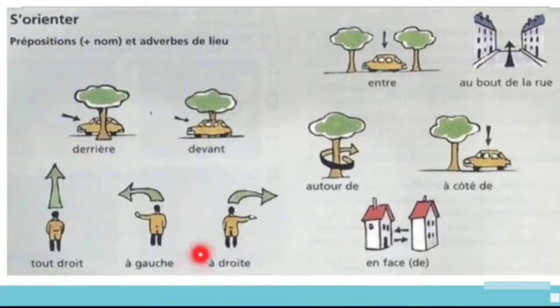And à gauche means left. À droite, right. And entre means between. And au bout de la rue, at the end of the street. And autour de means around. And à côté de, next to. And en face de, opposite. So these are the prepositions which we use for place.